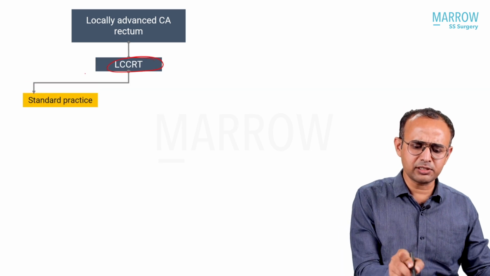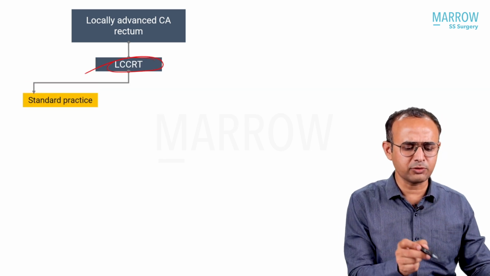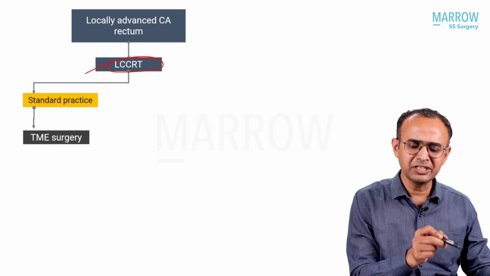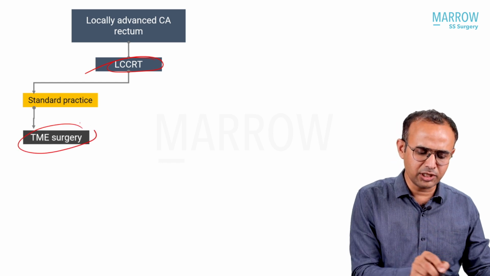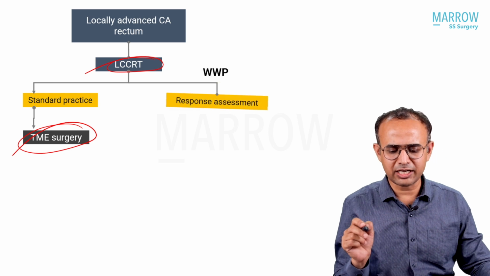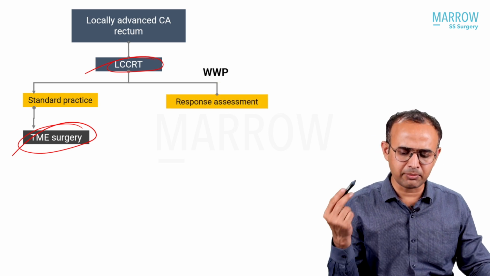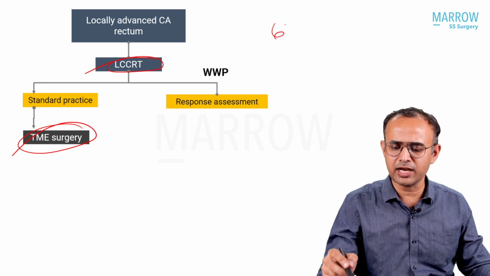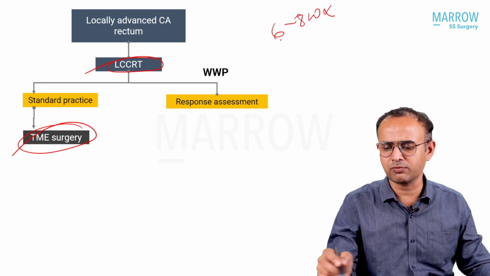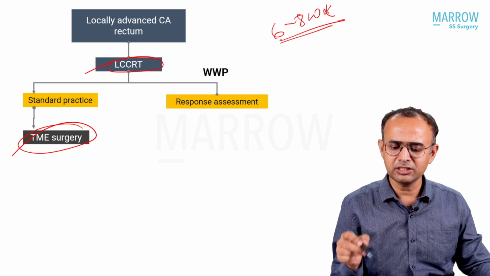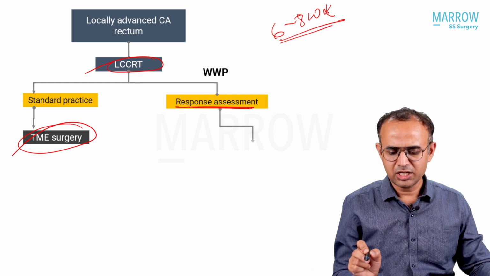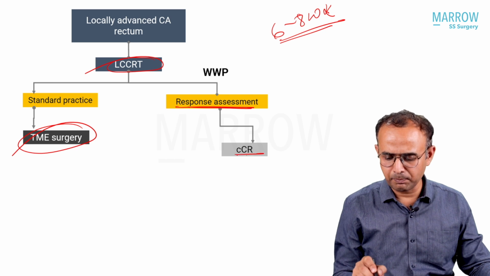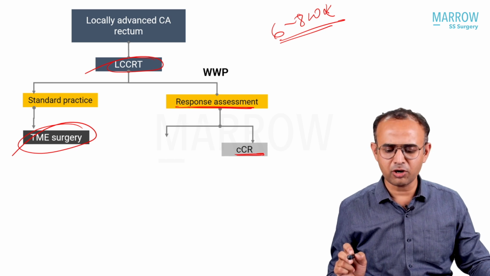If it is locally advanced and we have given chemo-RT, the standard practice is that irrespective of whatever is there, we do TME surgery. But what the wait and watch or Habr-Gama policy tells is, we assess the response 6 to 8 weeks after the last dose of chemo-RT. The response is either complete or incomplete.